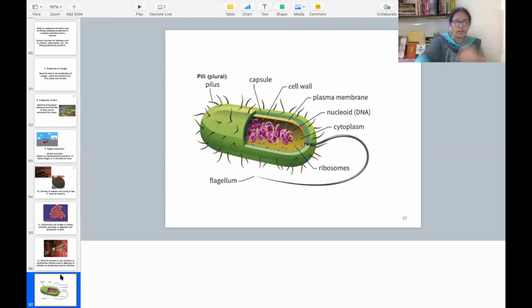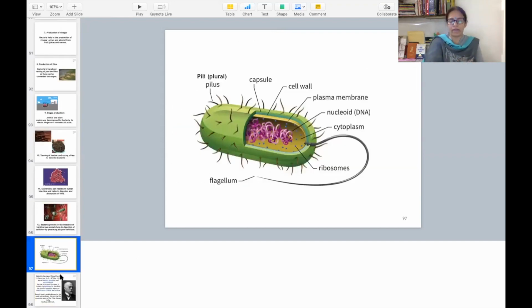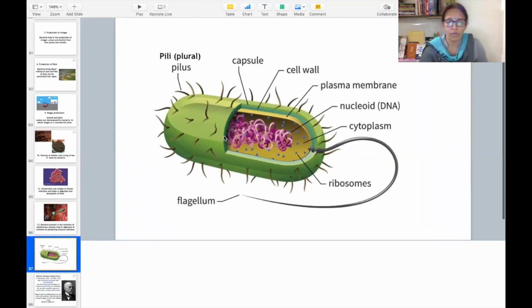Then next, I hope these were the benefits, and here I am giving you the diagram of bacteria again, just to make you very much clear about this thing. We have discussed this earlier also, but it's okay. If you want to draw this diagram, you can use this picture.